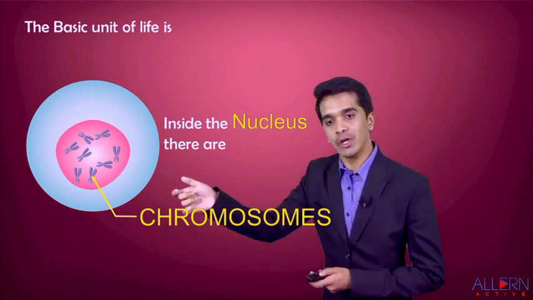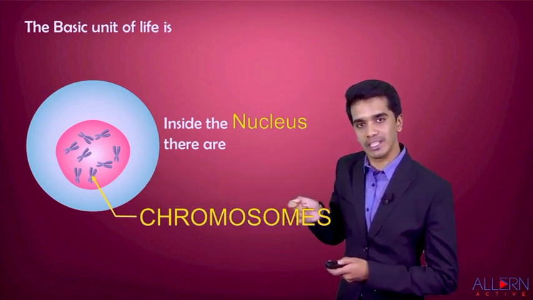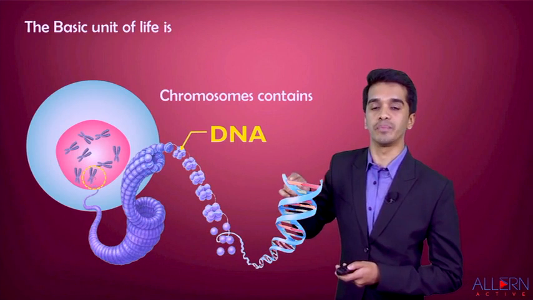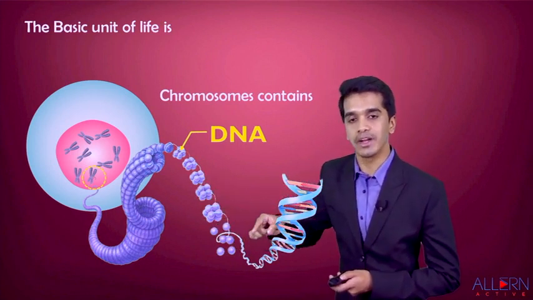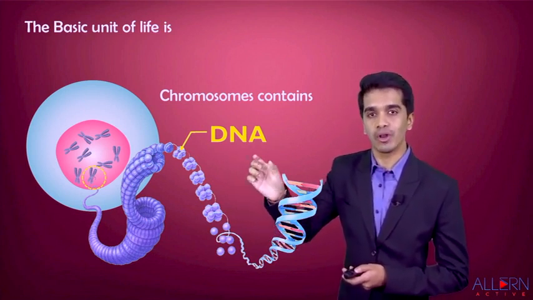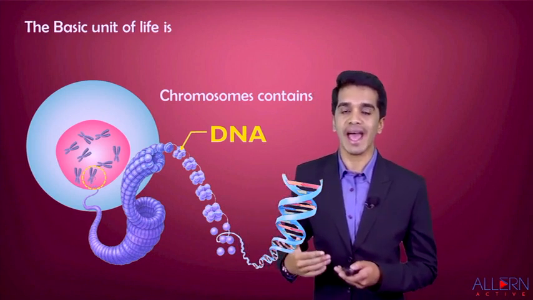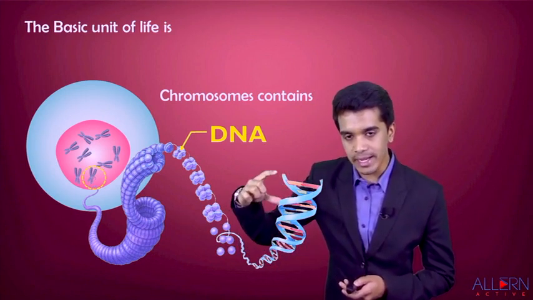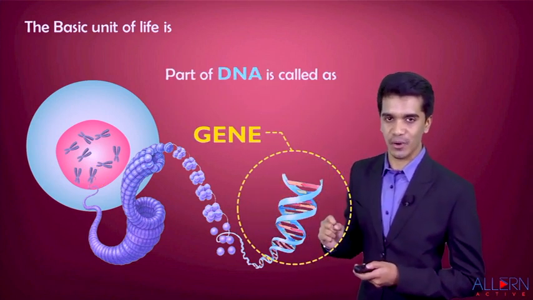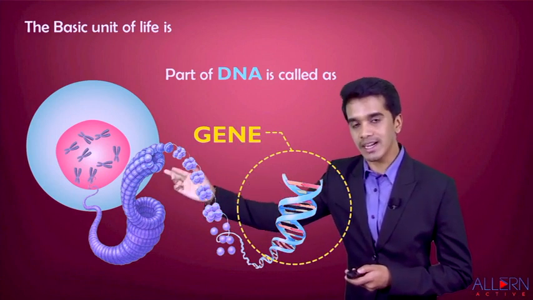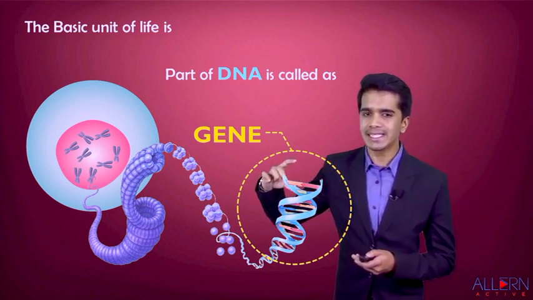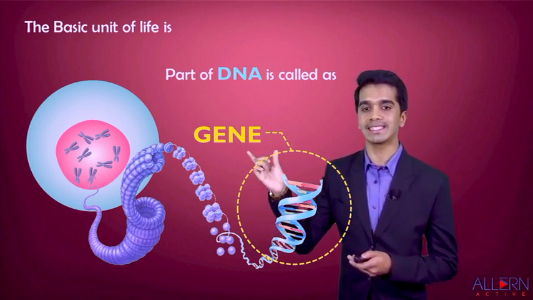If I try to remove one single thread out of the nucleus, my dear students, this thread looks like a double coiled structure, a highly coiled structure. This highly coiled structure is called DNA. DNA is a chemical compound called deoxyribonucleic acid. Each part of DNA, we call as genes. So a cell contains a nucleus, the nucleus contains chromosomes, each single strand of chromosome is called DNA, and each single segment of DNA we call a gene.